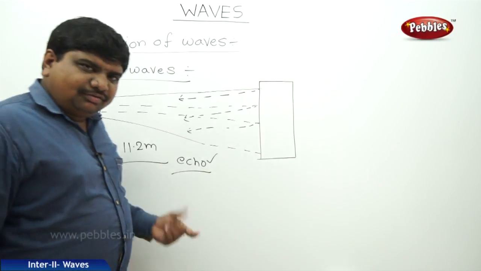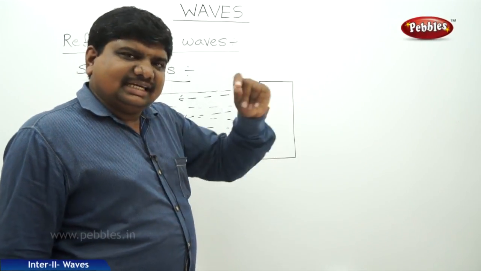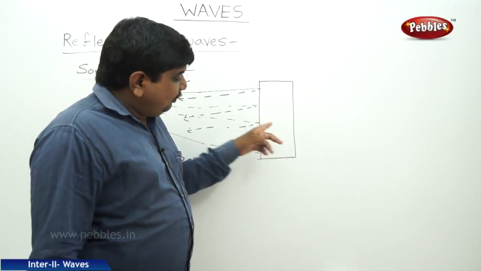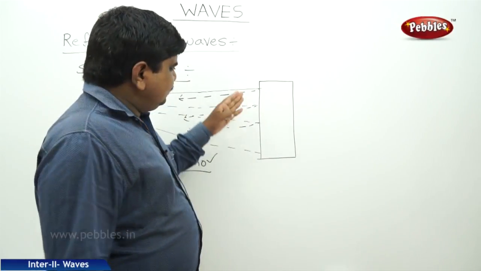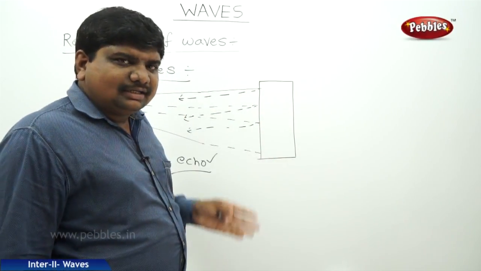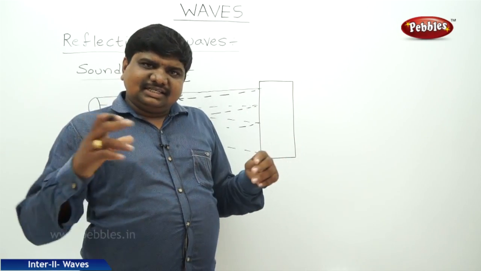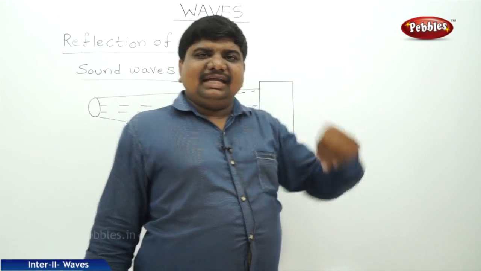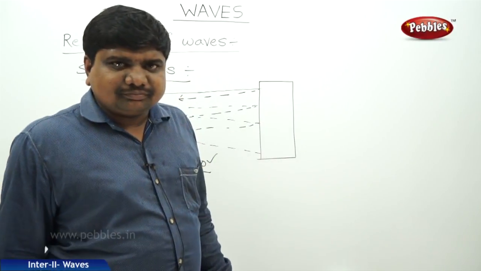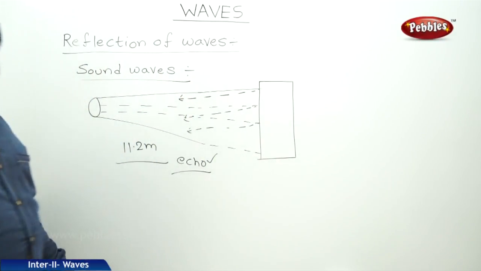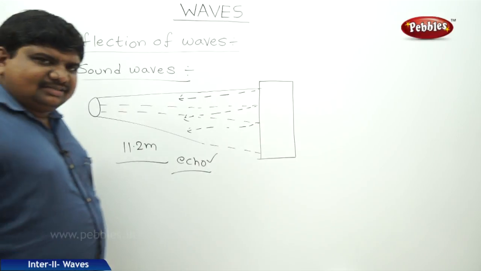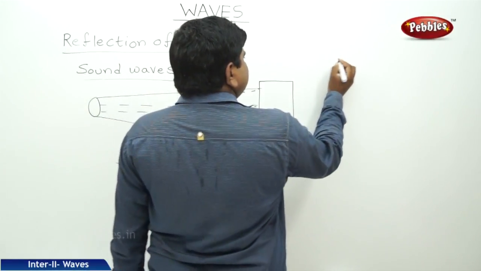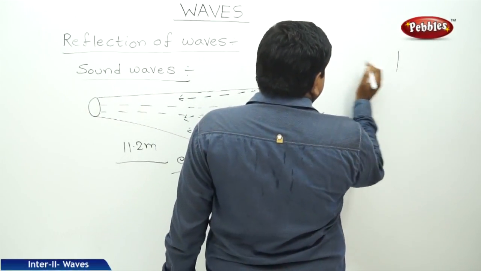To reflect the sound waves, a rigid boundary is needed. If there is no rigid boundary, it will act as an open end, then the reflected wave's displacement is 0 and it will continue to propagate in the direction of the incident wave. So if you see the pictures of the reflected sound waves, let us suppose this is a rigid boundary.